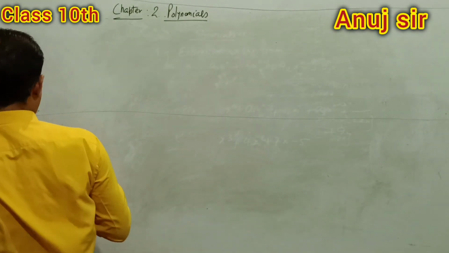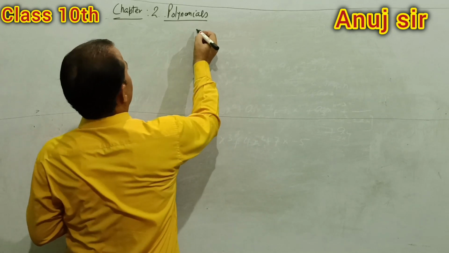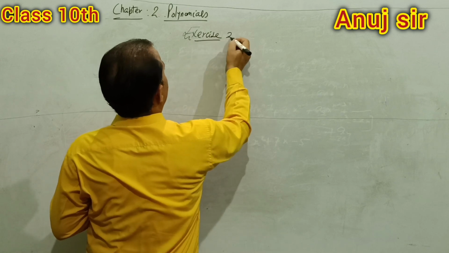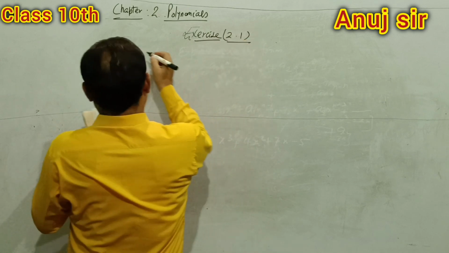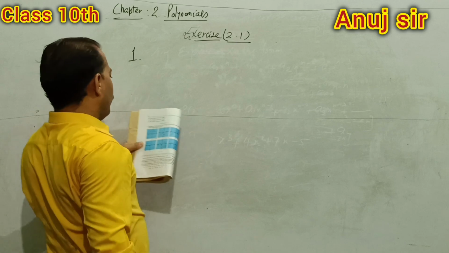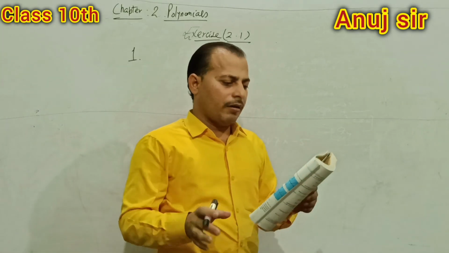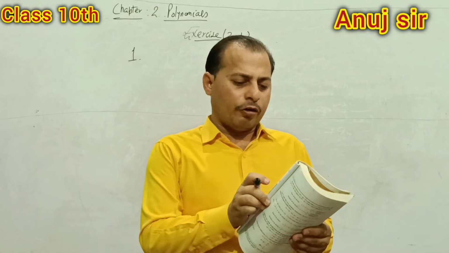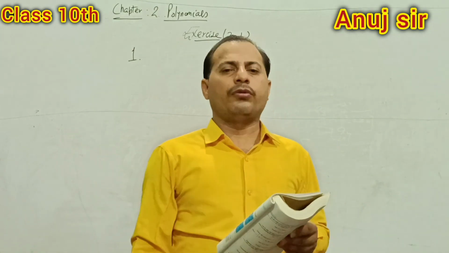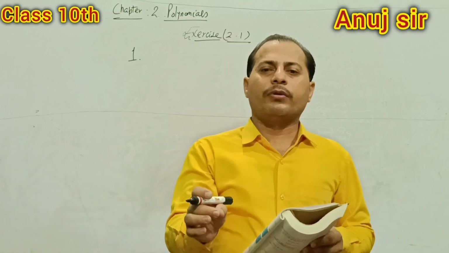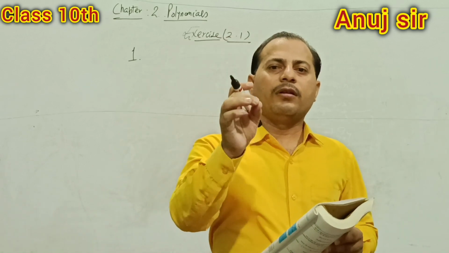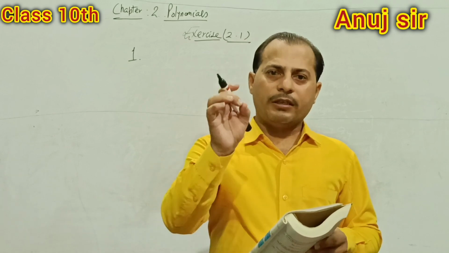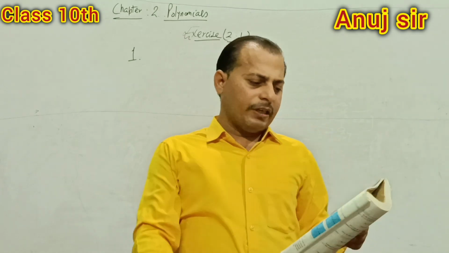Exercise 2.1. This is a very simple exercise. Only the graph of p(x) are given in the figure 2.10 below. For some polynomials p(x), find the number of zeros. Number of zeros means, students, number of solutions. Right? It means number of roots. This is a very simple exercise.